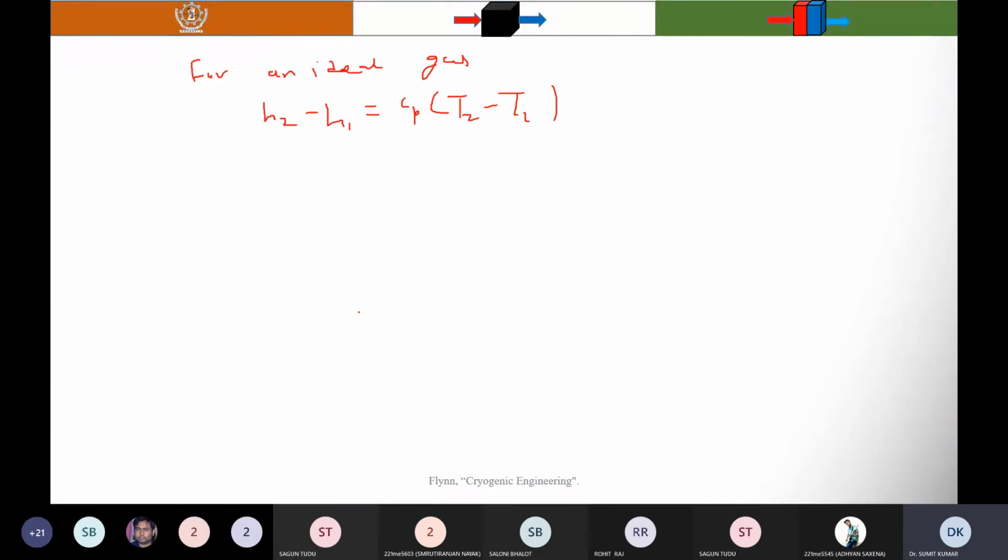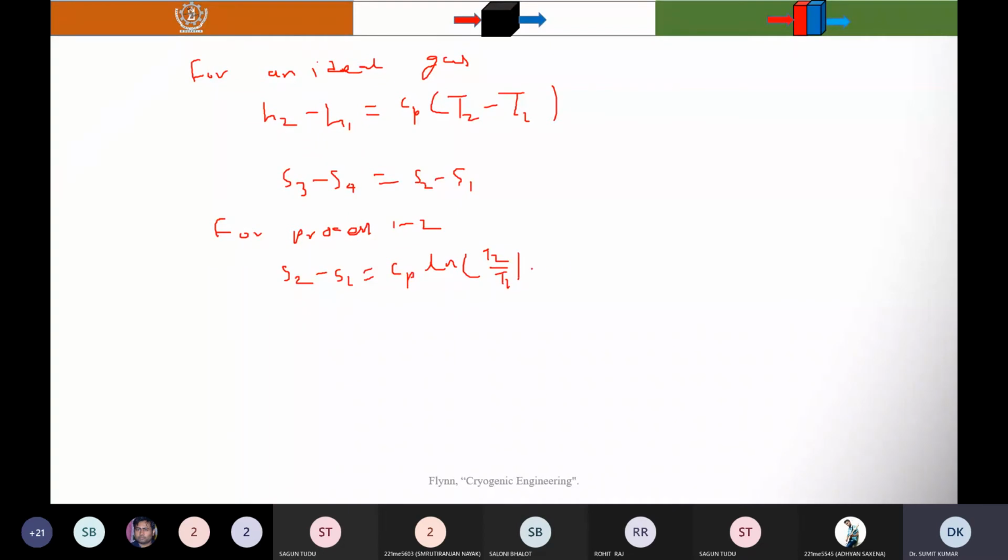So you can write that S3 minus S4 is equal to S2 minus S1. The entropy change for a constant pressure process, during this process 1 to 2, is what? You know that S2 minus S1 is equal to Cp natural logarithm of T2 by T1,